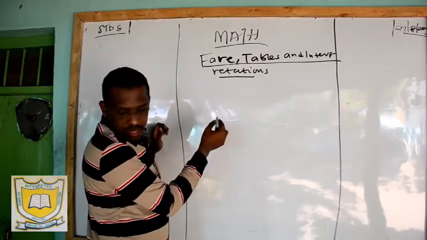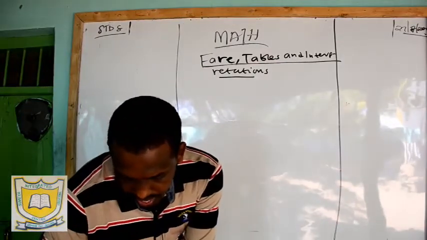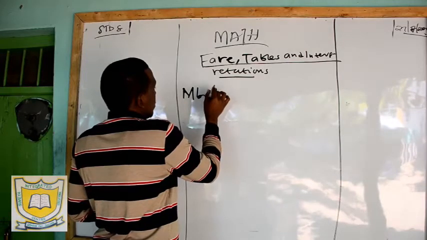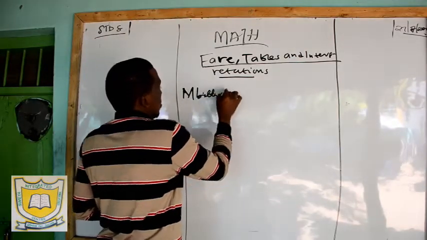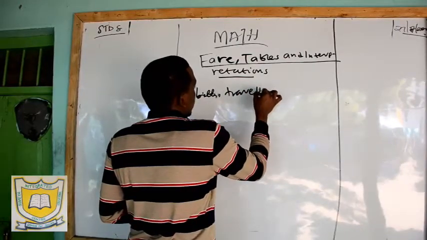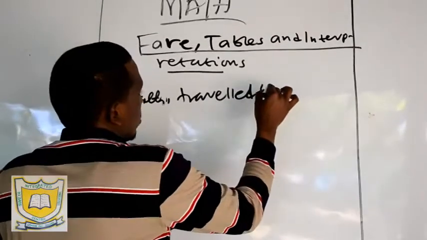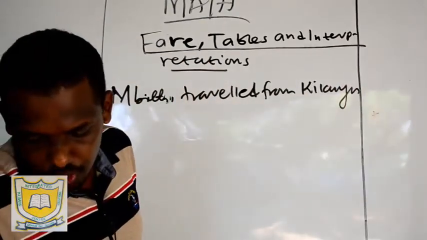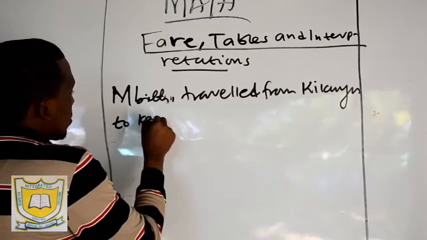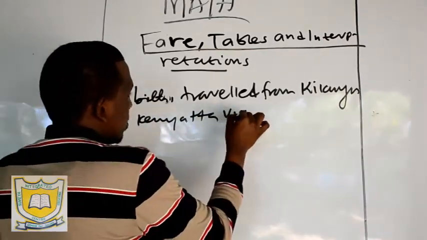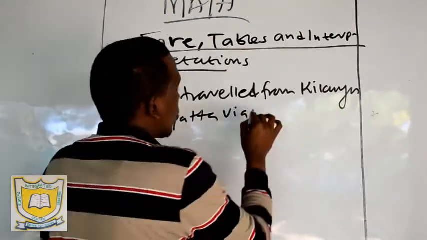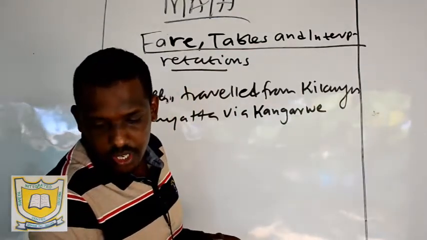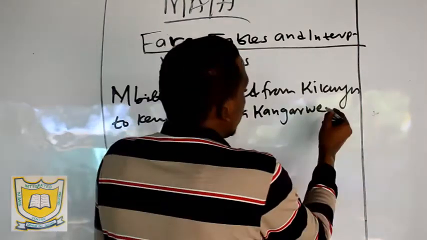Here there's a table. They said Mbidi traveled from Kikuyu to Kenyatta via Kangarwe. How much did she pay?